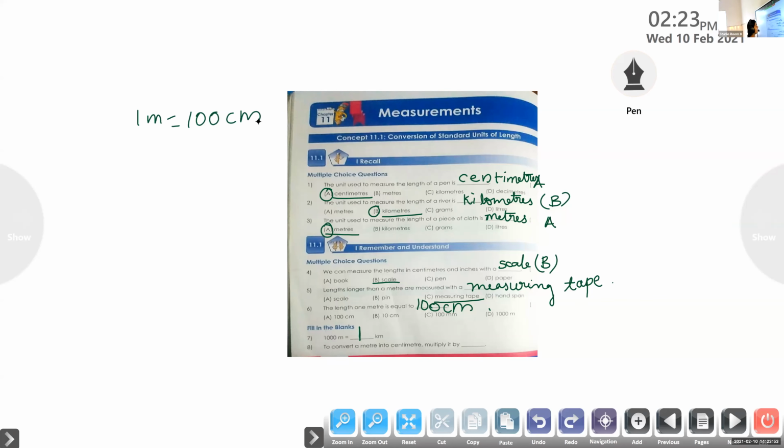By 100 we have to multiply. Okay, to convert a meter into centimeter, we multiply it by 100.